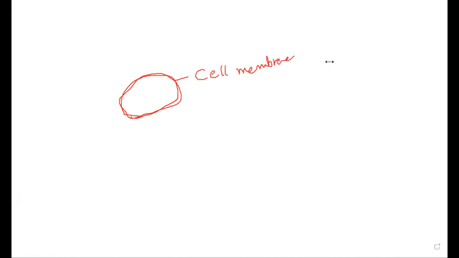But when you're going to see a plant cell, that is covered from outside with a cell wall and a cell membrane is present inside. So in a plant cell, the outer boundary is made up of cell wall, while an animal cell is covered with a cell membrane.